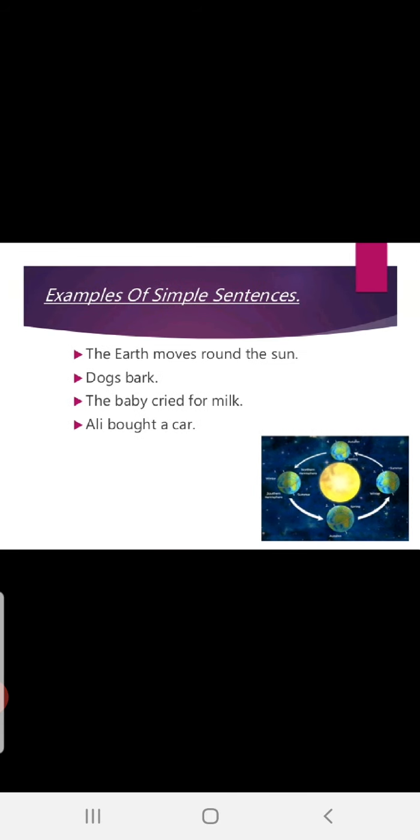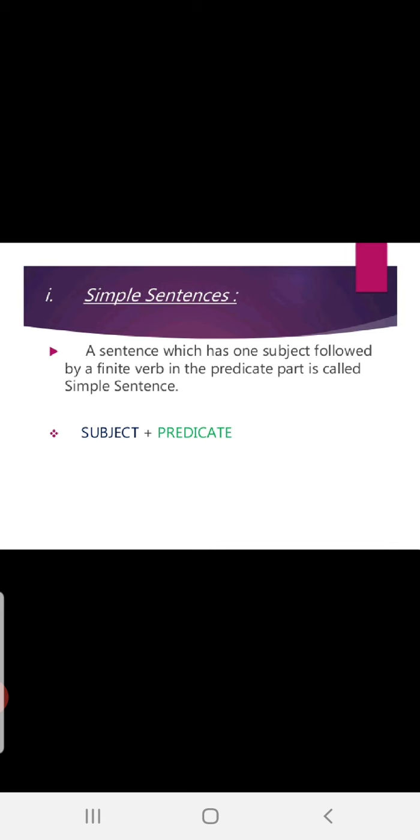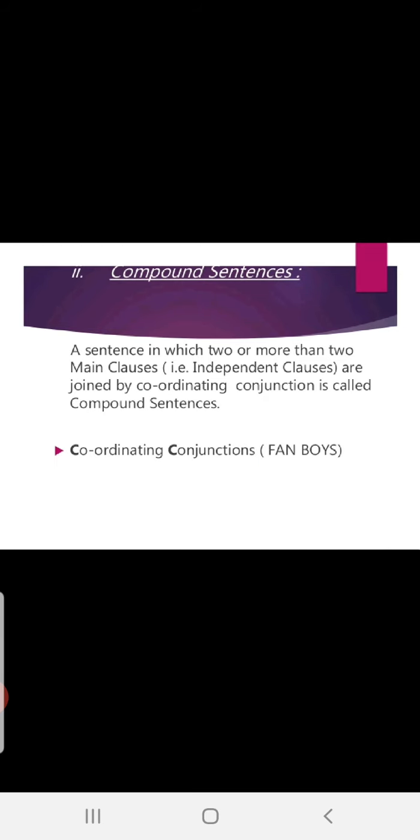What is a simple sentence? Only you need to remember is simple sentence contains one subject and predicate. In predicate, it will be included with finite verb. Always remember, finite verb is very important. Now, compound sentence. Okay, compound sentence, a sentence in which two or more than two main clauses, that is independent clauses, are joined by coordinating conjunction is called compound sentences.